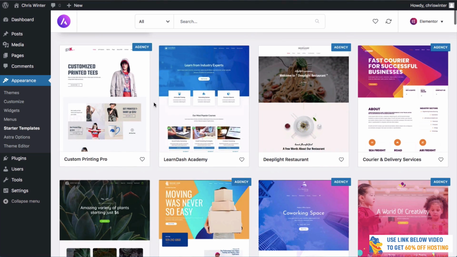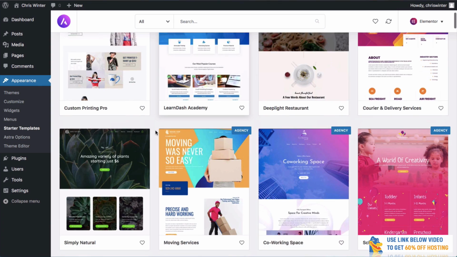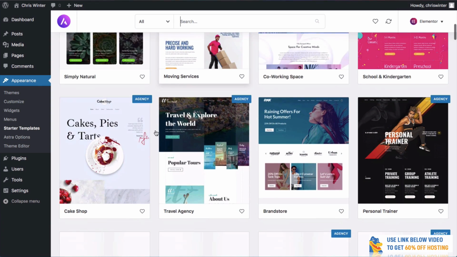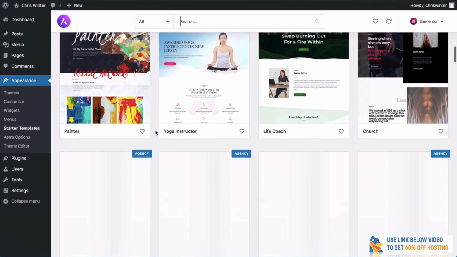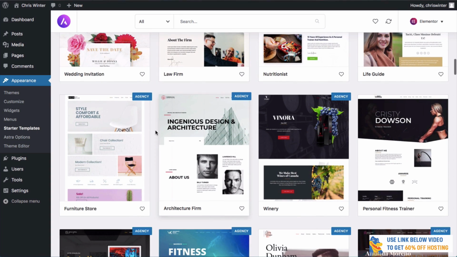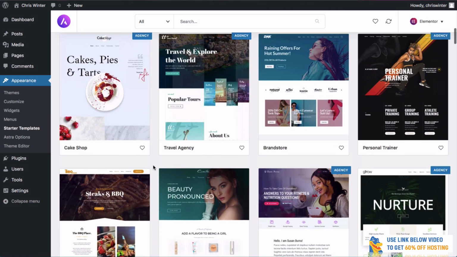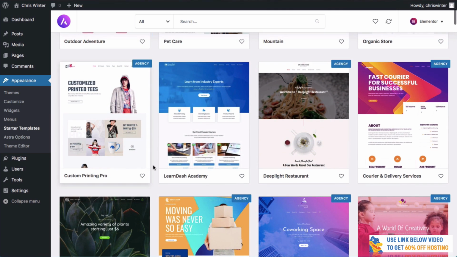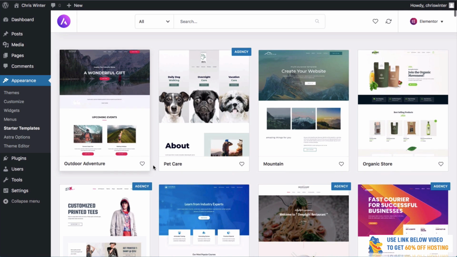There are so many themes here with Astra, and they can also use a plugin called Elementor. We'll talk about that a little bit more, but as you can see, there's pretty much a website for every different occasion. So you can always have a look through here, and you can see that there are just so many, and they look really good. They're all responsive, which means that they work really well for your website, even if it's on a desktop, on a tablet, on an iPad, or even on an iPhone or any Android phone.